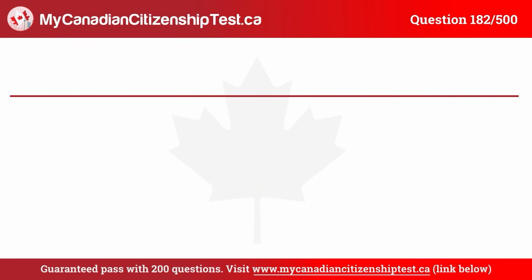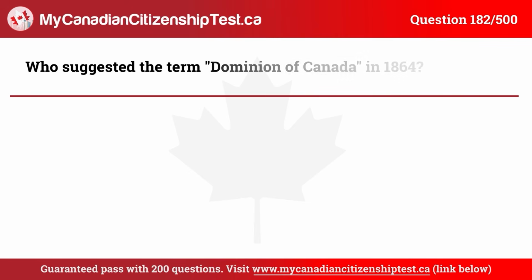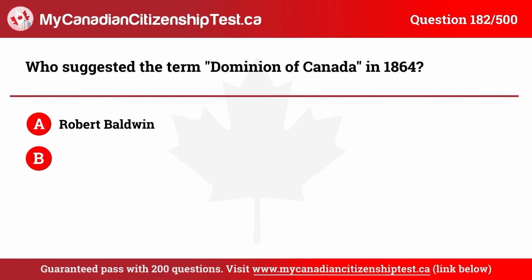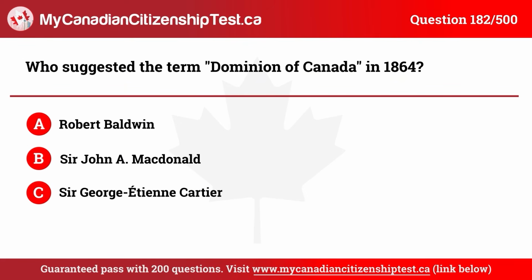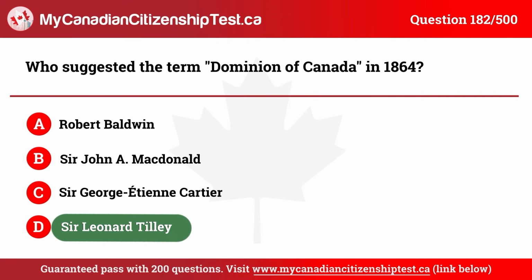Question 182. Who suggested the term Dominion of Canada in 1864? A. Robert Baldwin. B. Sir John A. Macdonald. C. Sir George Étienne Cartier. D. Sir Leonard Tilley. The correct answer is D. Sir Leonard Tilley.